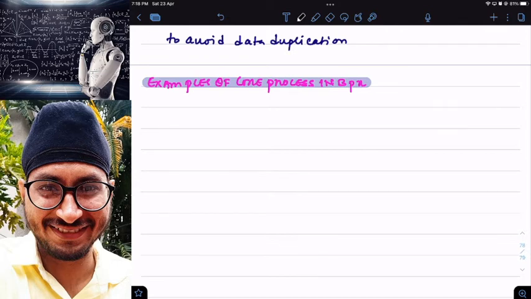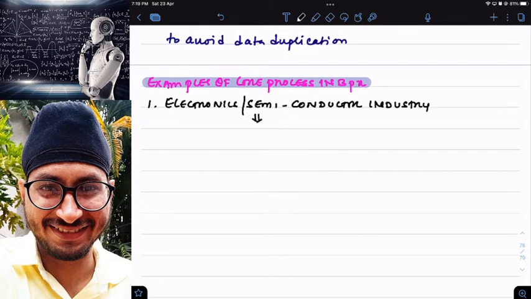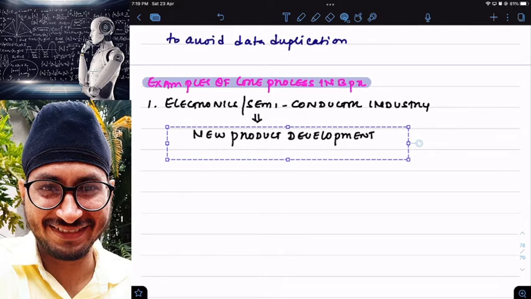Sir, let us take an example of the electronics or semiconductor industry. In the electronics and semiconductor industry, what is the core process? Core process is nothing but new product development. If I don't develop a new product fast, what is going to happen? My products may become outdated and I might be eliminated from the market.